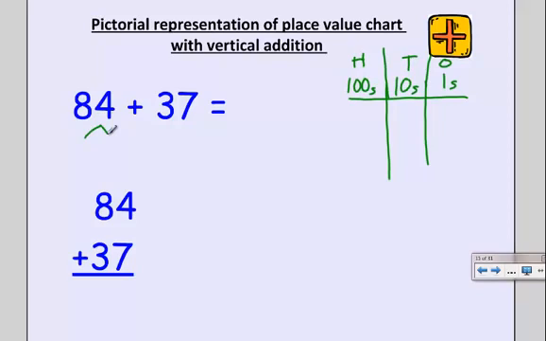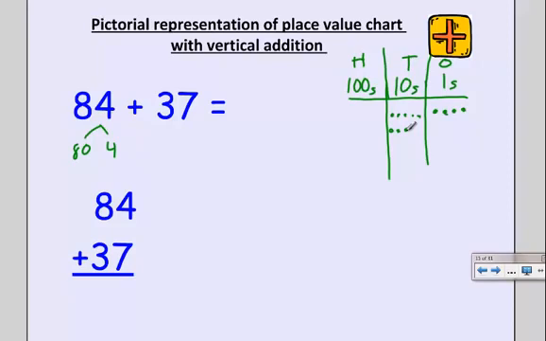So let's go ahead and represent our numbers in our place value chart. I know 84 is made up of 80, 8 tens, and 4 ones. So I'm going to draw my 4 ones in. And I'm going to draw my 8 tens in. And notice, I made my place value chart a little thin, so it's kind of hard to draw on. But I know 5 and 3 make 8, so I need 8 dots in my tens column.